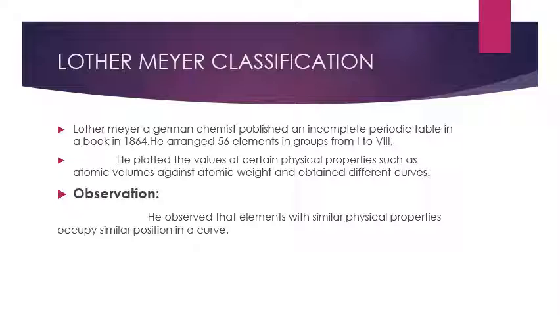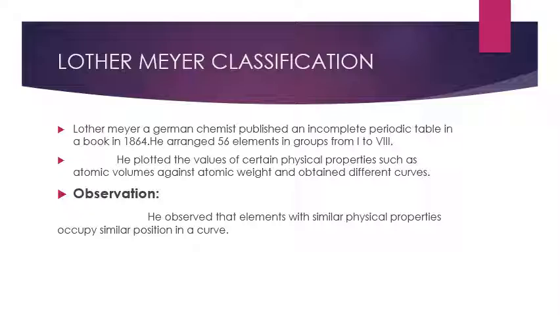and he arranged all these 56 elements into 8 groups actually. And he has plotted the values of certain physical properties like atomic volume, melting point, boiling point, density against another physical property, that was atomic weight. And he has obtained different curves. So what was the observation of his classification when he plotted the graph?